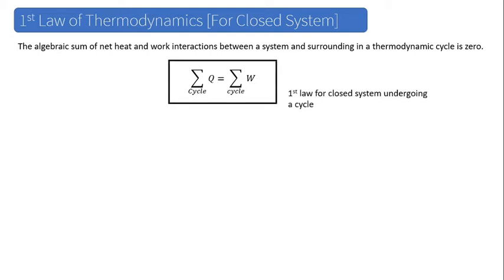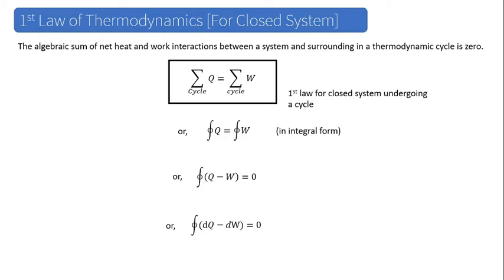So, the first law for a closed system undergoing a cycle can be written in integral form like this: the cyclic integral of Q equals the cyclic integral of W. So from that we can write that the cyclic integral of Q minus W equals 0, or for a very small amount of heat and a very small amount of work, the cyclic integral of dQ minus dW equals 0.